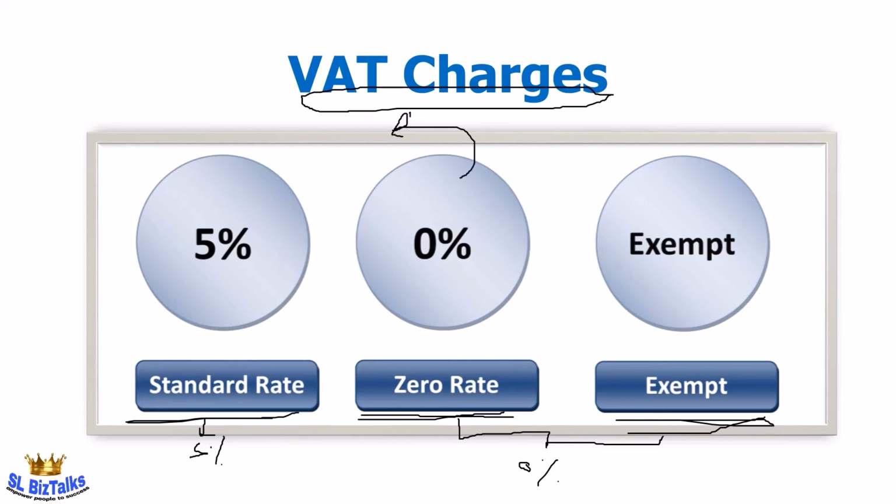It means if they paid any VAT on purchases, they can claim that from the government, but they can't charge any VAT amount from the consumers. And the businessman who is engaging with exempt scheme products and services also can't charge VAT from the consumers. As a consumer, under standard rate we have to pay VAT, and we don't have to pay on goods and services which are coming under zero rate and exempt rate.